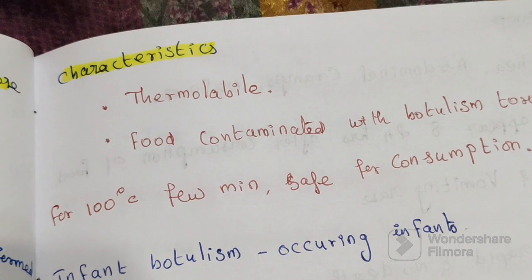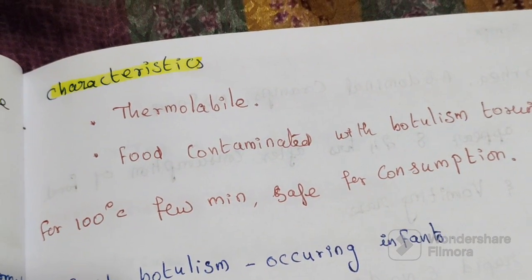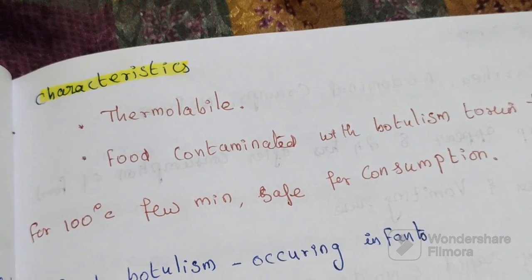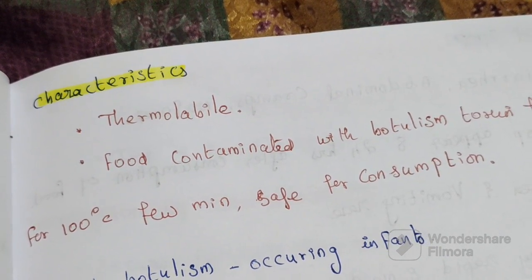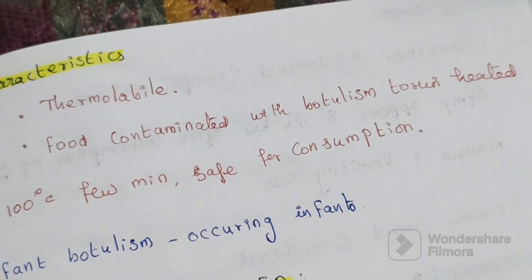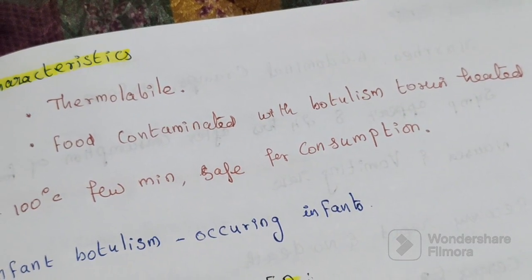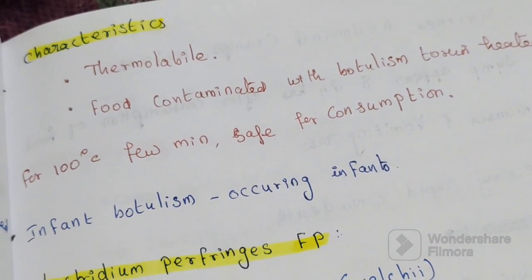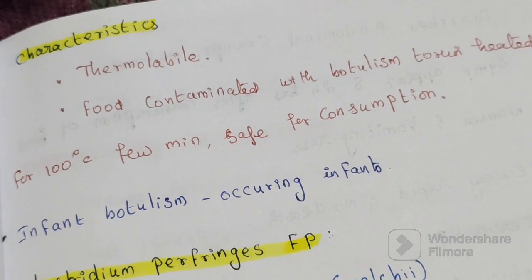Next, characteristics of botulism toxin. Botulism toxin is heat labile. Food contaminated with the botulism toxin and heated at 100 degrees Celsius for a few minutes is safe for consumption. Then in infants, it causes infant botulism.